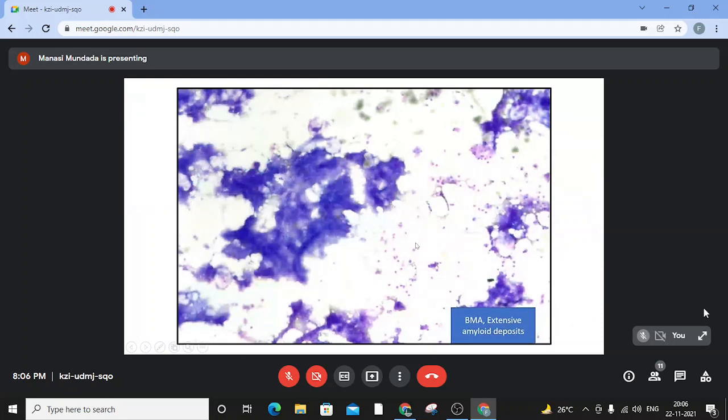So this was another very interesting slide review we had received. There was a suspicion of multiple myeloma in this case, and when we stained the smears, we saw that they showed this very blotchy appearing material on the aspirate. Sadly, we did not get a trephine for this case, but this was a case of diffuse deposition of amyloid in the bone marrow, so much that the aspirate showed predominantly amyloid component and very few scattered plasma cells. So though rare, we might encounter these kinds of scenarios too in practice.